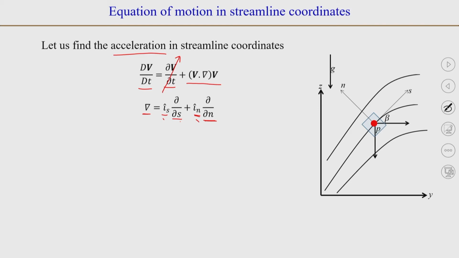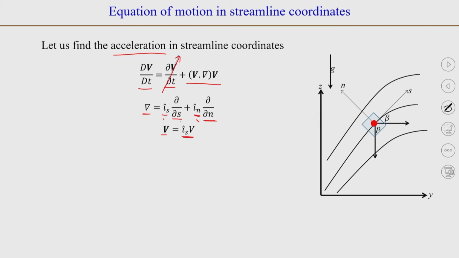Now, we can write v in terms of these unit vectors. The velocity is along the streamline, so the v_n component, the velocity along the normal direction, will be 0. So, there will be only one component of velocity. The magnitude is v and the direction is i_s, along the streamline.